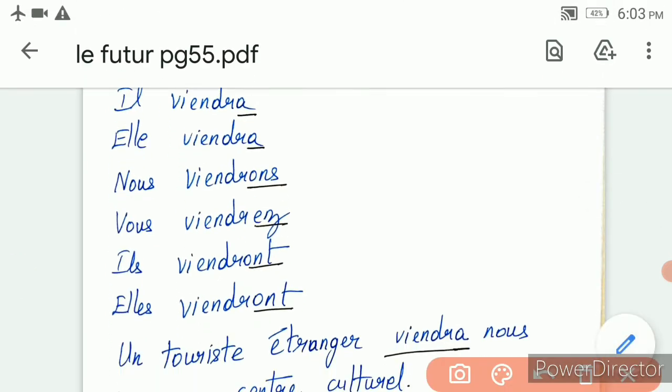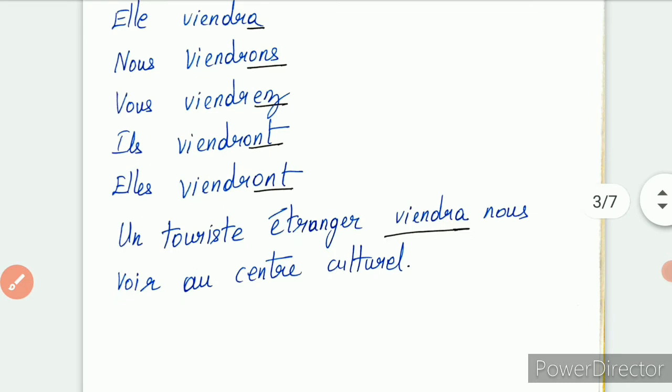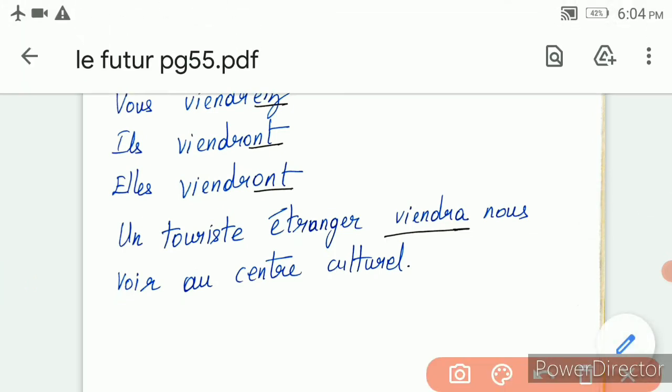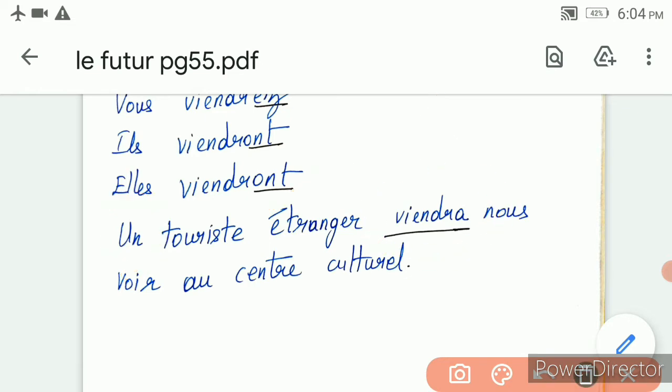So: viendra. Un touriste étranger viendra nous voir au centre culturel. Un touriste étranger means a foreign tourist, which is the il conjugation, so you pick up the il conjugation.